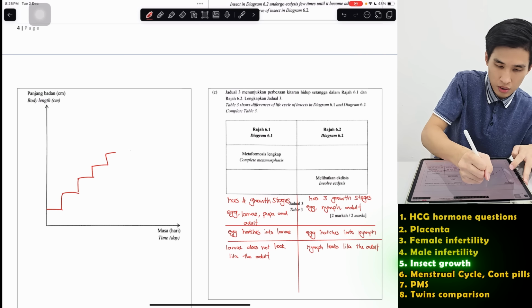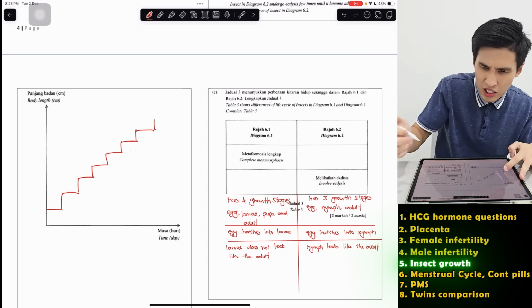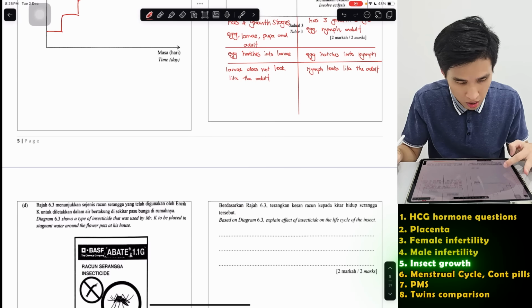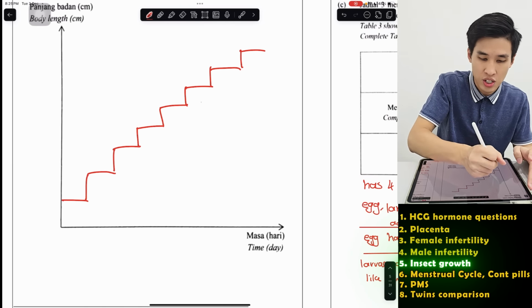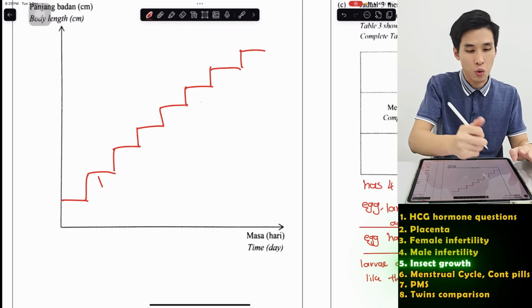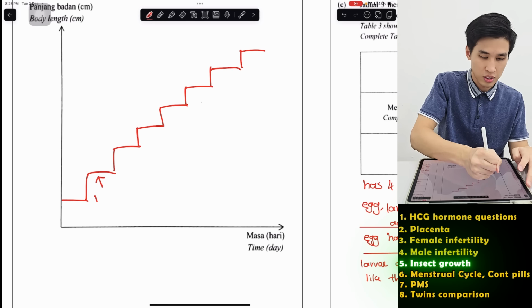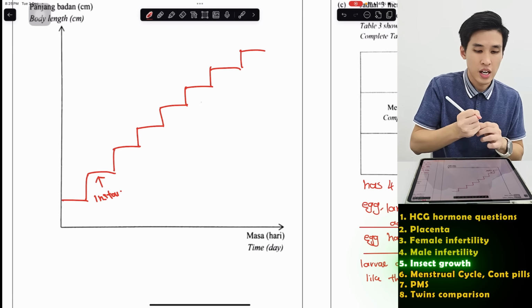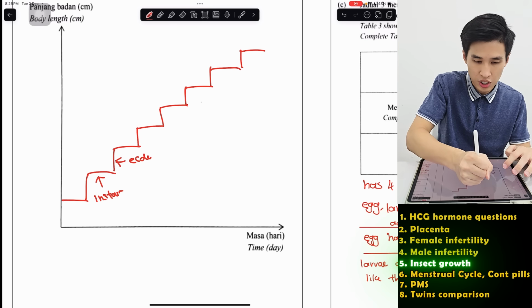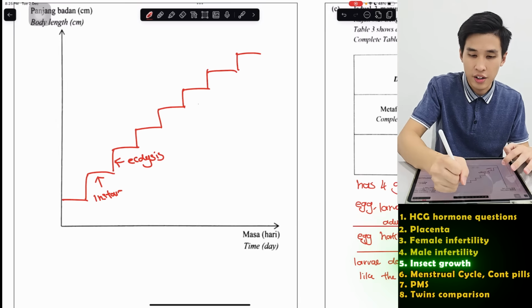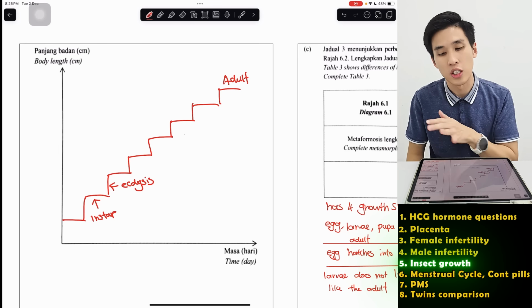How many marks for this one? Did he mention how many marks? Yeah, so I think better we label. So there are two main stages. This one whereby there's zero growth, it's called instar. And this one is called ecdysis, whereby they change their shell to grow. And here you can write adult. So they'll keep on repeating instar and ecdysis until they reach maturity, reach adult.